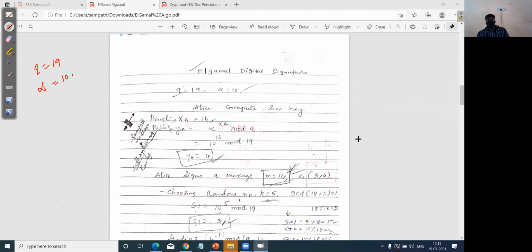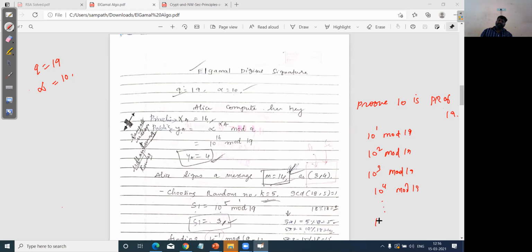I explained what is meant by a primitive root, right? Suppose you get a question: prove 10 is the primitive root of 19. How will you prove it? You need to find 10 power 1 mod 19, 10 power 2 mod 19, 10 power 3 mod 19, 10 power 4 mod 19, till 10 power 18 mod 19.